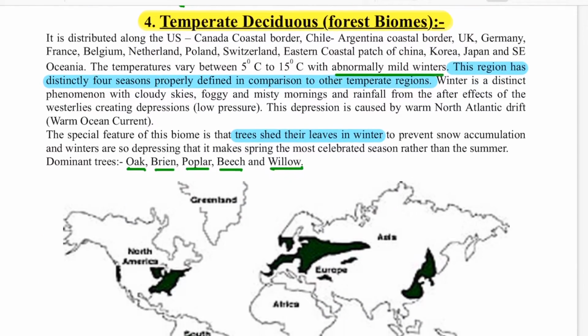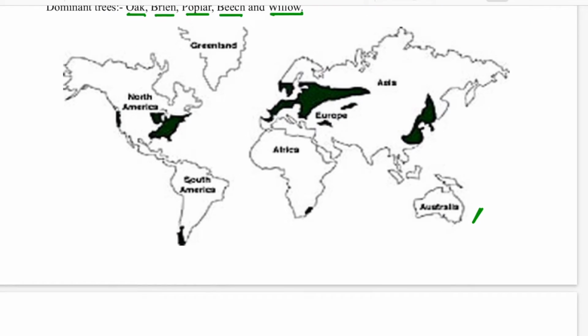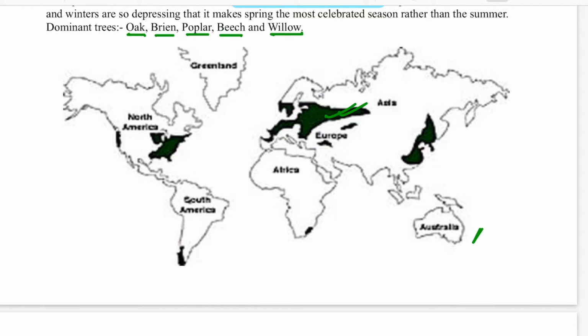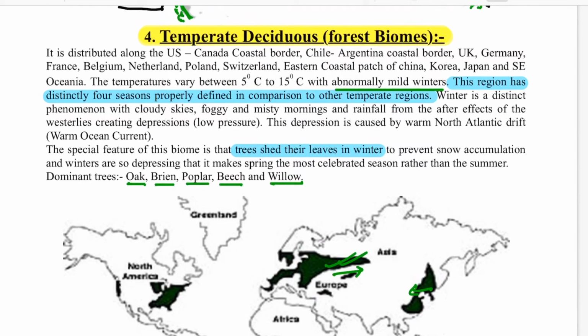Next we move on to temperate deciduous. I just told you about the temperate deciduous. From the location you must have understood what I was talking about. As you go landward, okay, the precipitation will decrease and everything will be coming towards the east. Okay, so this is your temperate deciduous. They have abnormally mild winters, and this is a very interesting area because this is the only biome in the world which has 4 distinct seasons.